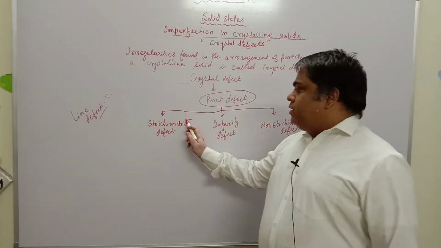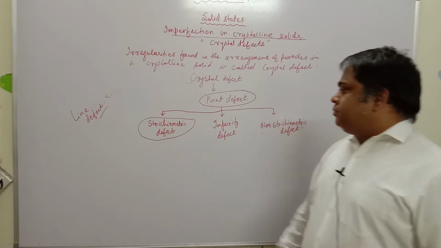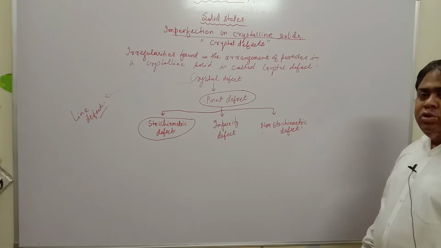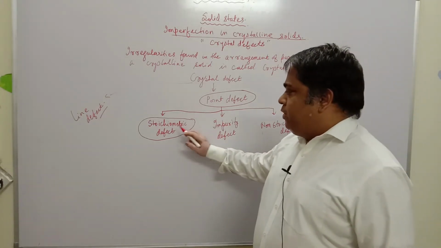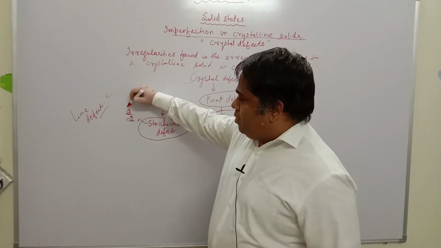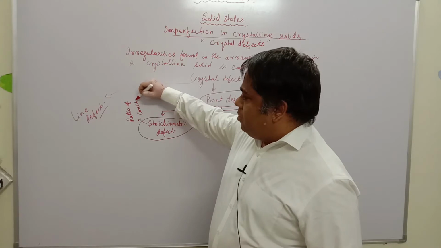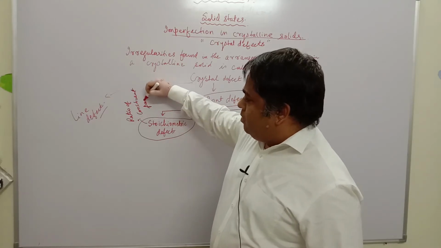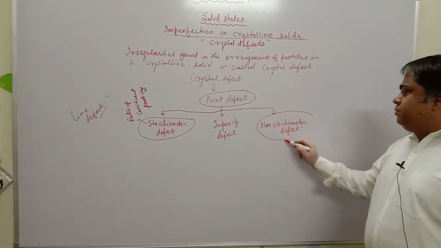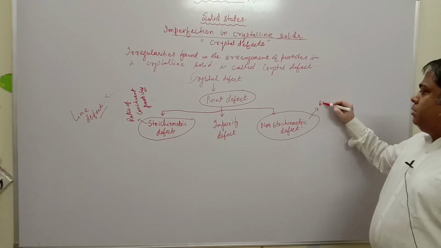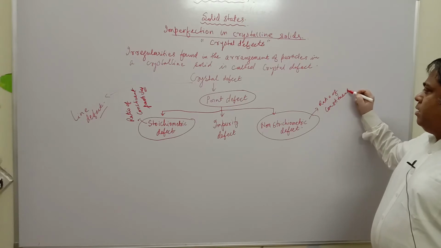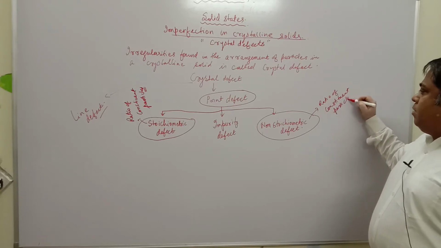In stoichiometric defect, the ratio of the cations and anions, or the constituent particles, does not change. The meaning of stoichiometry is that the ratio of constituent particles does not change, but in non-stoichiometric defect, the ratio of constituent particles changes.